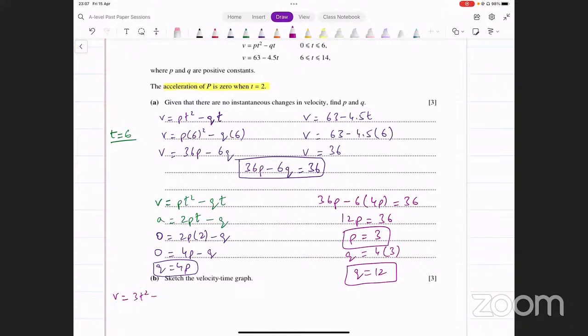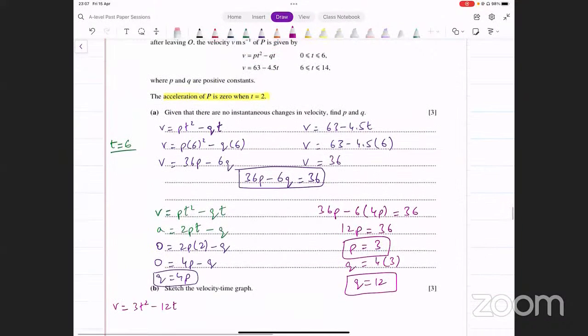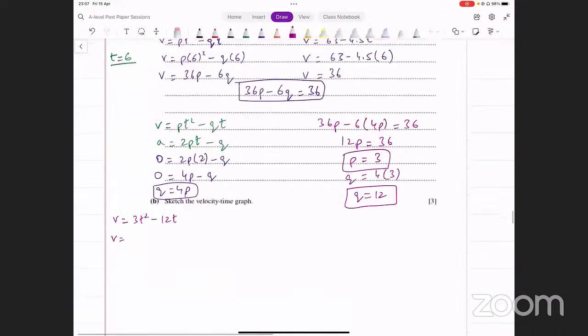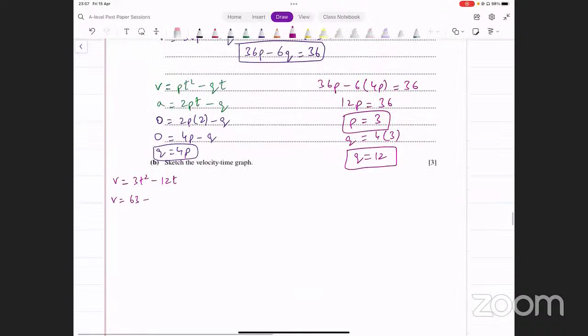minus 12 times t. Okay, this is the equation that is valid for time between 0 and 6. Then we have the second equation, and that is 63 minus 4.5t, 63 minus 4.5 times t. These are the intervals for which they are valid. Okay, now let's sketch this graph.